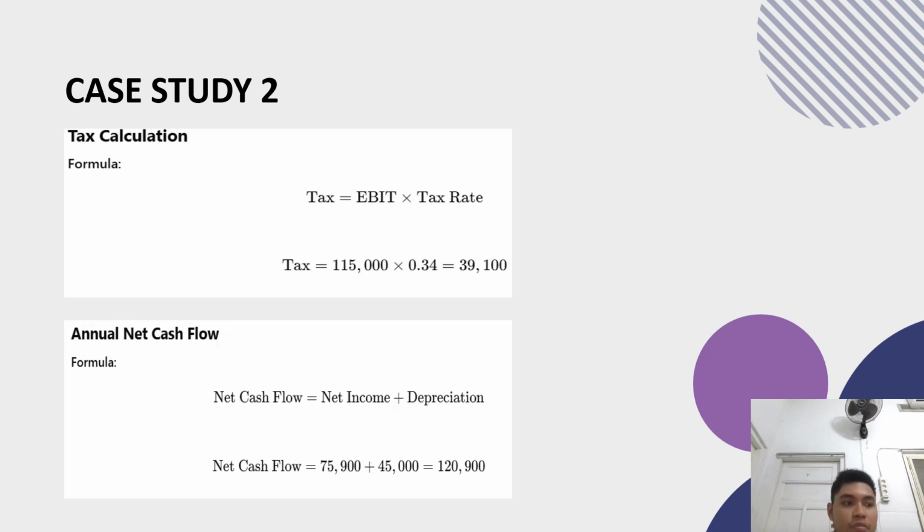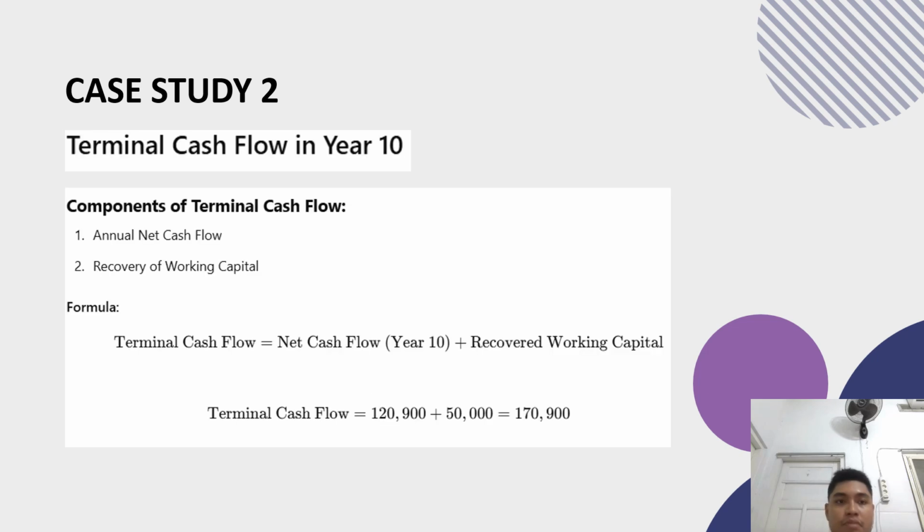So this is $39,100 and annual net income is $75,900. And then the expected annual net cash flow from year 1 to year 9 is $120,900. This is derived from a net income of $75,900 plus the depreciation of $45,000.